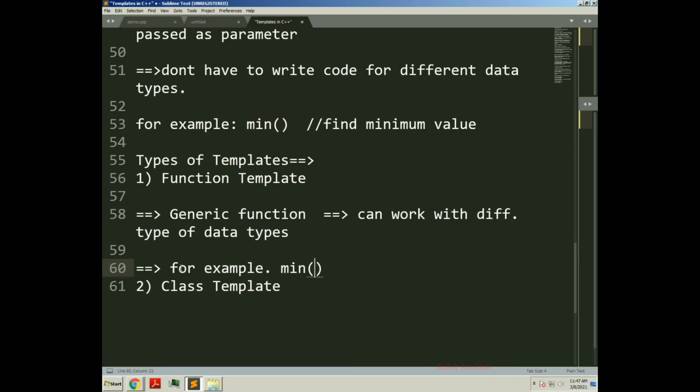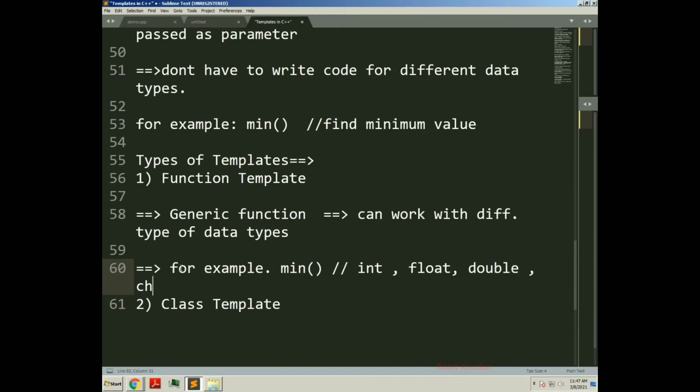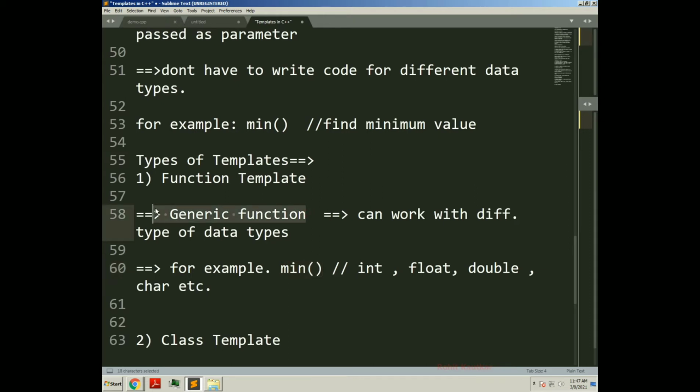This mean function can work with different data types: integer, float, double, character, etc., and it will be used for finding the minimum value. So this mean function will be called a generic function, and it is basically a function template.